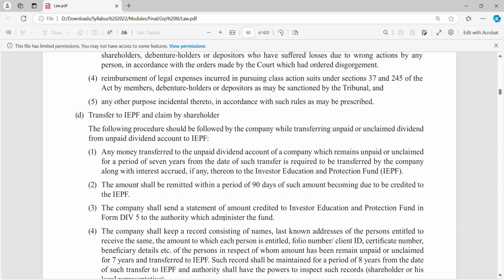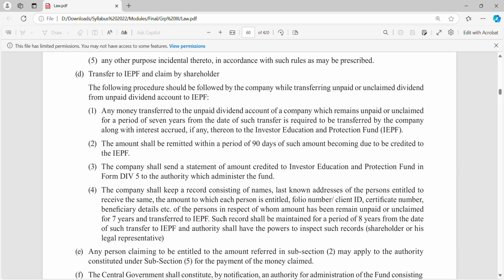The following procedure should be followed by the company while transferring unpaid or unclaimed dividend from unpaid dividend account to IPF. Any money transferred to the unpaid dividend account of a company which remains unpaid or unclaimed for a period of 7 years. See, they are repeating the same point. 7 years from when? From the date of such transfer, it is required to be transferred by the company along with interest accrued, if any, thereon to the Investors Education and Protection Fund.